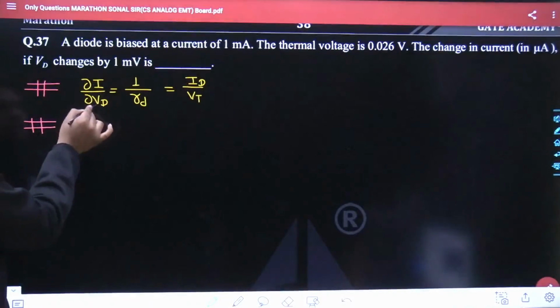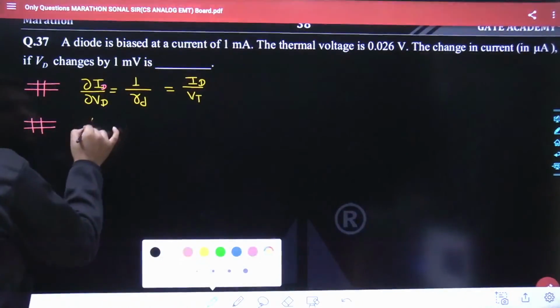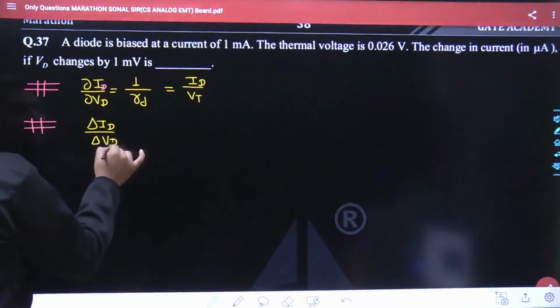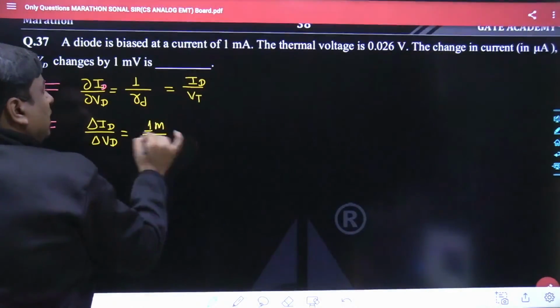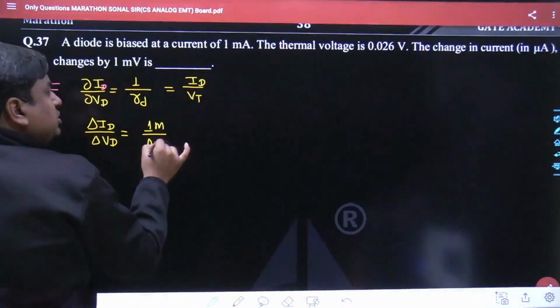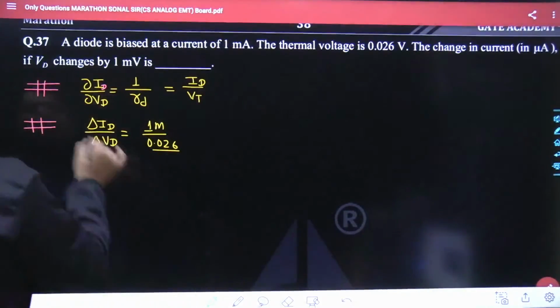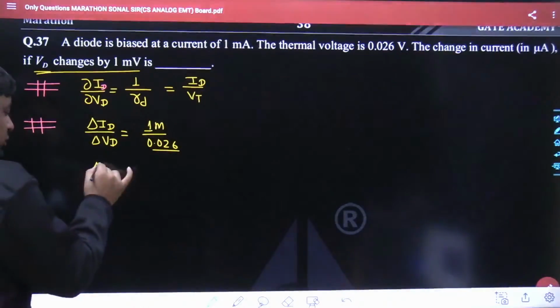Now the rate of change in I versus the rate of change in VD can also be written as change in ID versus change in VD. In this problem, the diode current is clearly given, and that is 1 milli. VT is clearly given, and that is 0.026. And the change in VD is 1 millivolt. So the change in ID is what we want to calculate.